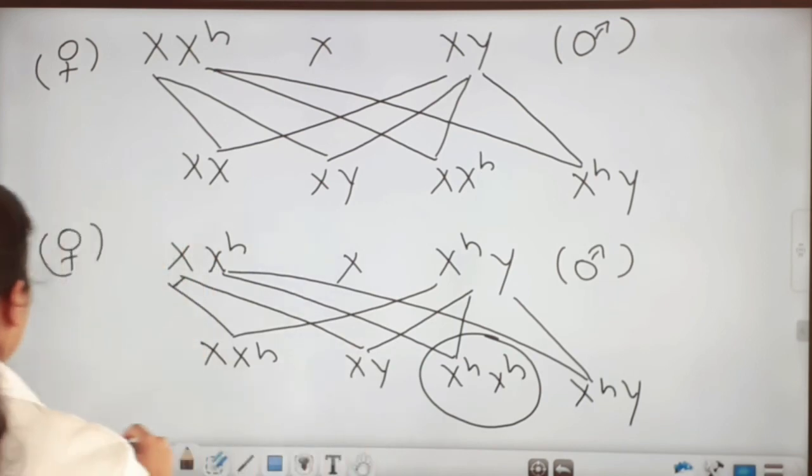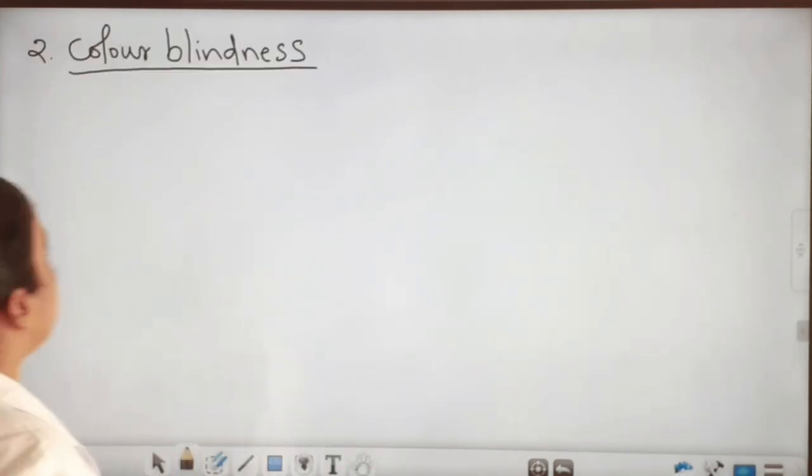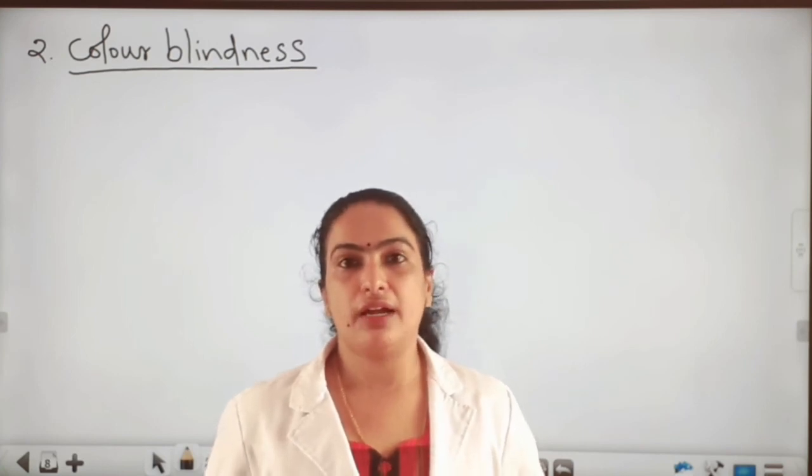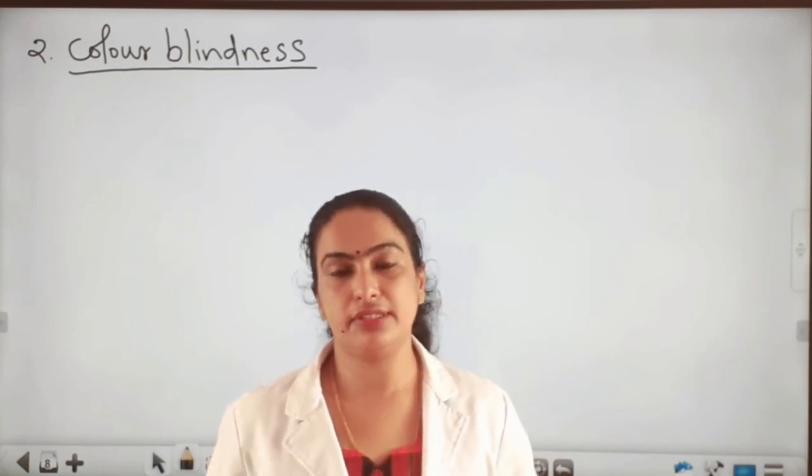Next we can see another sex-linked Mendelian disorder, colorblindness. Colorblindness is caused by a sex-linked recessive gene.